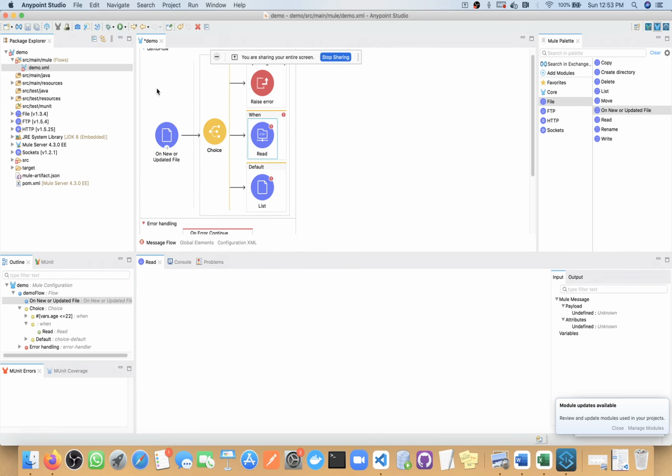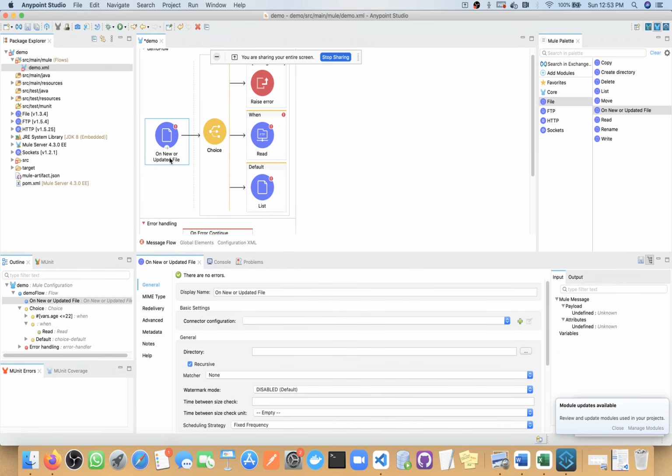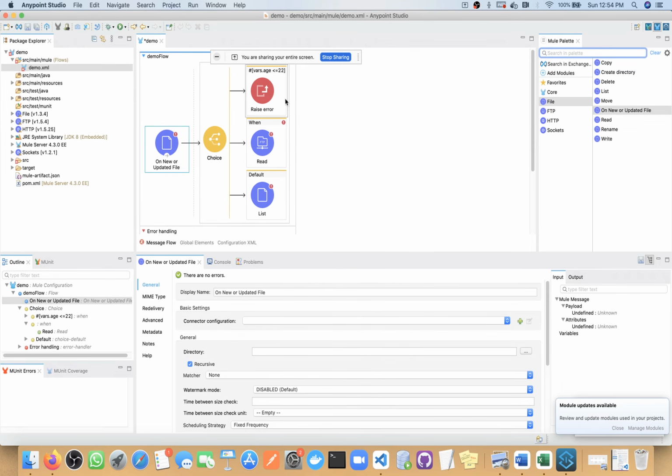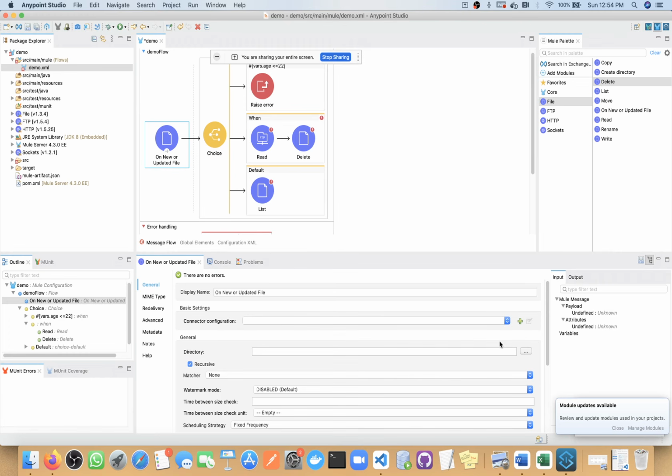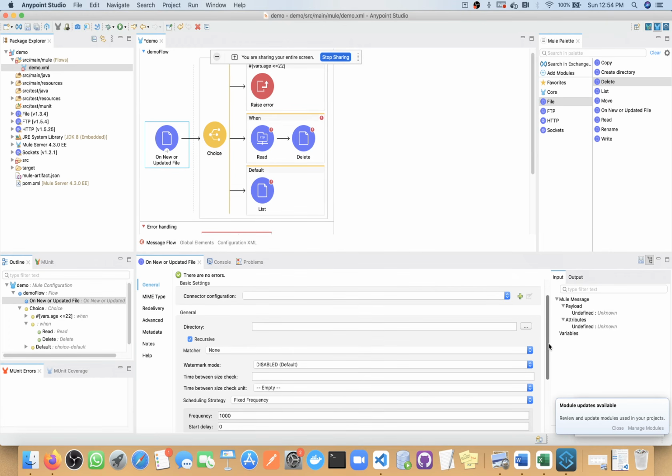So another question can be: which operation of the file system we can use in the source system, and which operation we can use in the process section. Only on new or update file we can use in source, the others we will use in process. If you try to drag and drop the others in source, you will not be able to. Only on new or update file can be used there. Here you will see the polling frequency and so on. So first, what is polling frequency?